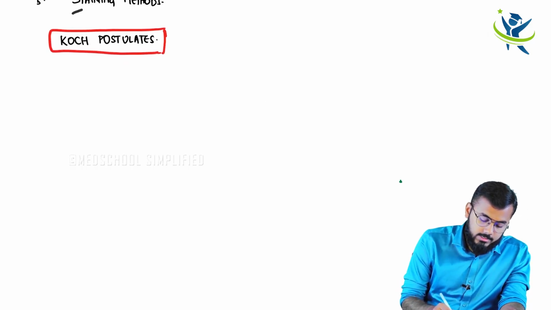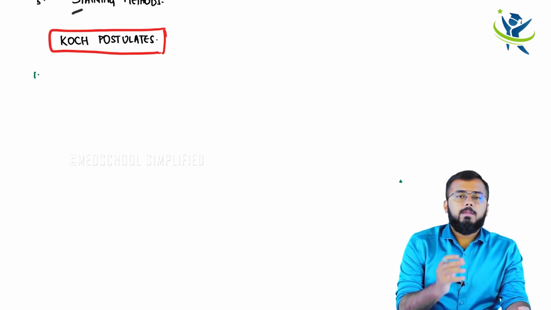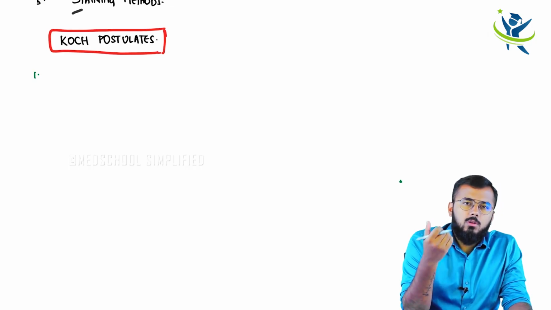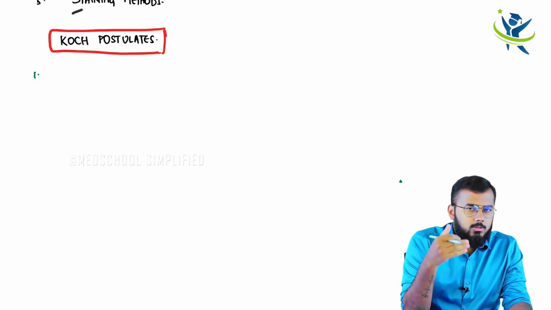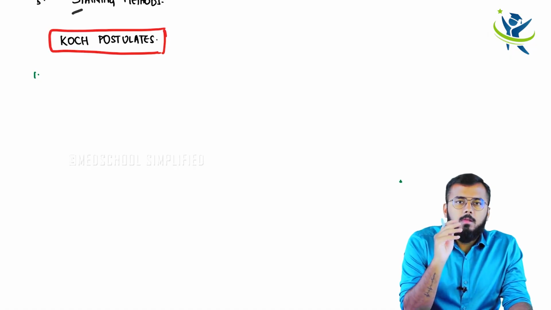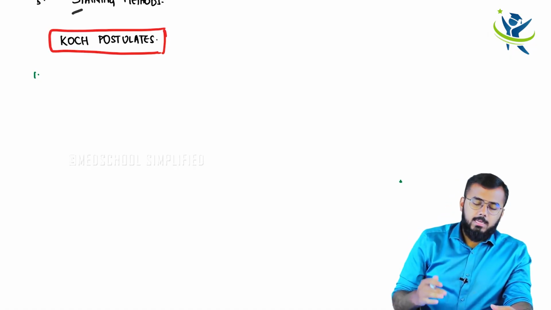The first important thing is that he stated that a specific organism is always found to be in association with the disease. Okay, first let me write and then I'll explain to you.